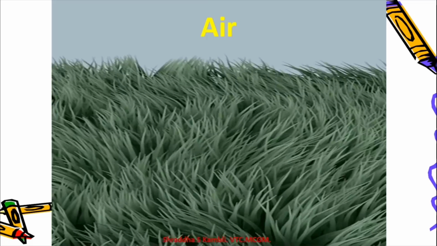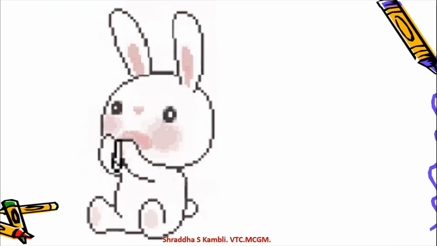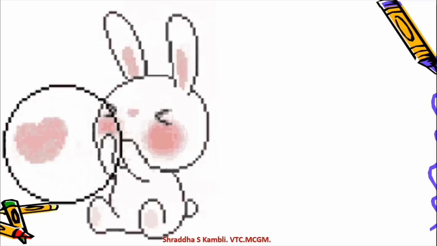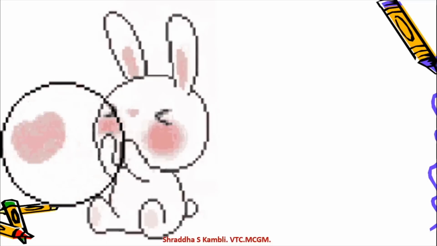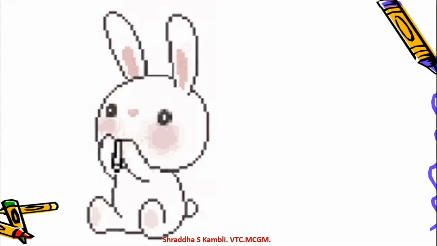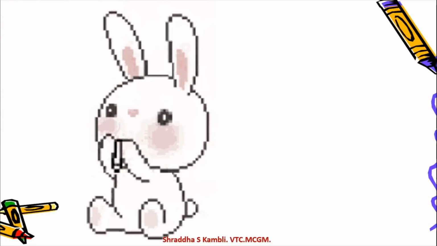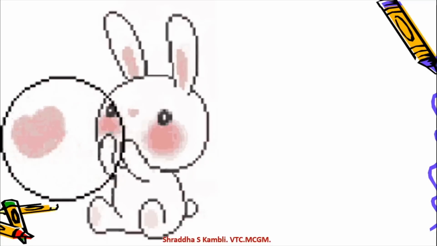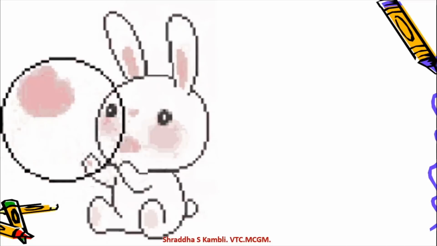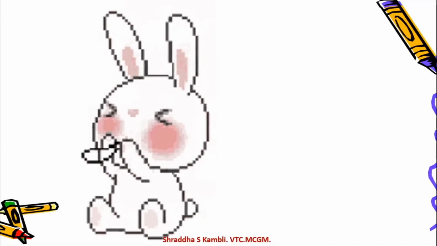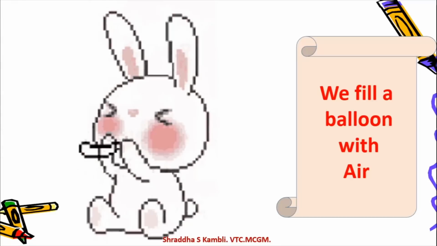Okay, so we were talking about air when we saw those two riddles. Now let's talk about air a little bit more. So see, what is this rabbit doing? He's very happy. So he's having a balloon and he is blowing the balloon and he's letting the balloon go. So what has he done when he blew the balloon? See, look carefully again. The balloon was small first, isn't it? And then as he started blowing it up, the balloon started becoming bigger and bigger and bigger. So what was happening exactly with the balloon? Nothing else but we were filling the balloon with air.